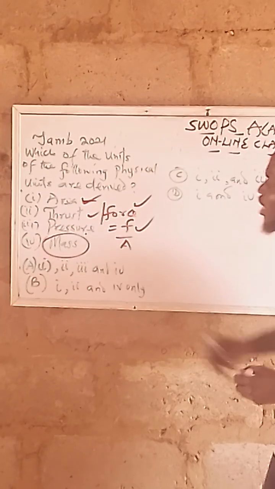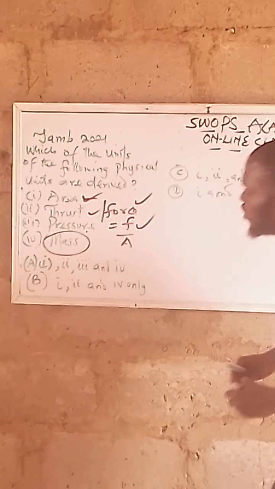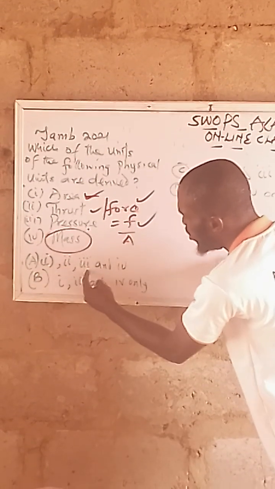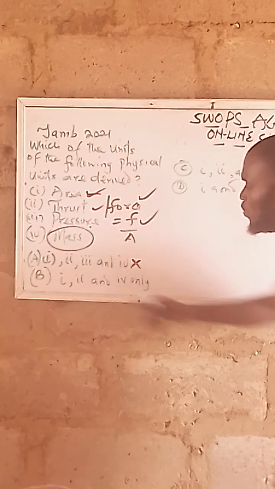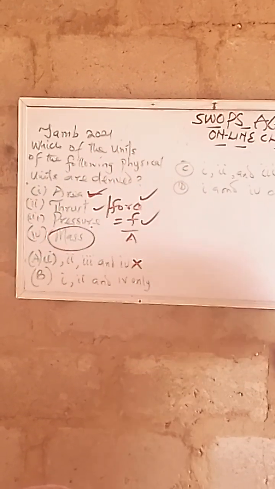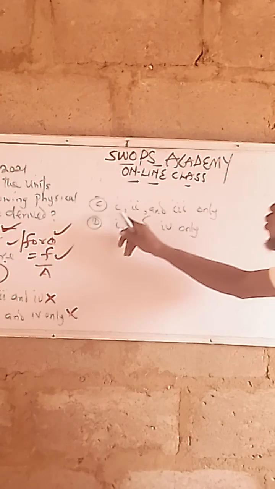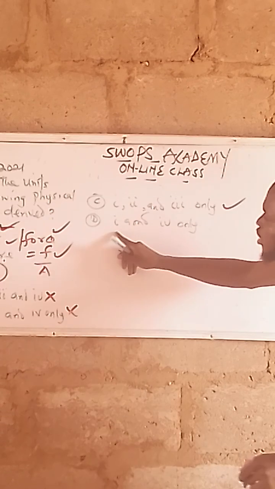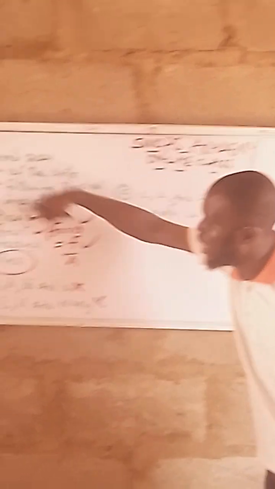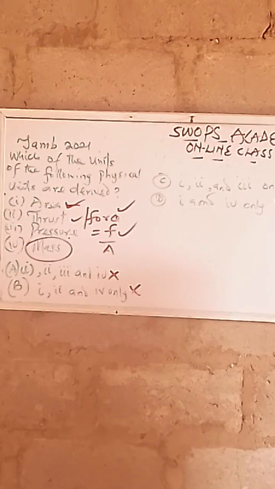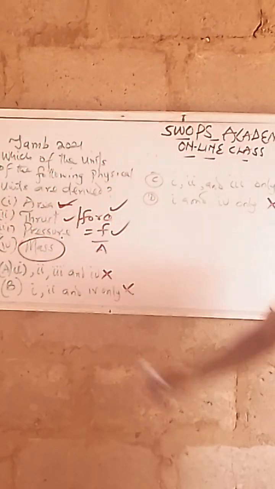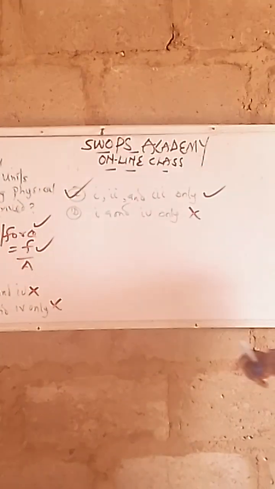That means what will be the answer now? 1, 2, 3. Now let's find where 1, 2, 3 is here. Option A, 1, 2, 3, 4, is wrong. Option B, 1, 2, 4, is also wrong. Option C, 1, 2, 3. That means this is the right answer. Option D, area and mass, is also wrong. There are two things: this is fundamental, while this is derived. What they ask us is all derived quantities. So the correct answer is option C.